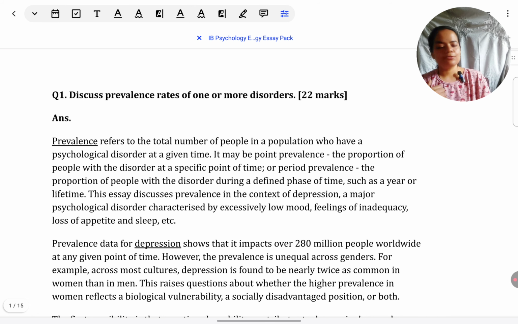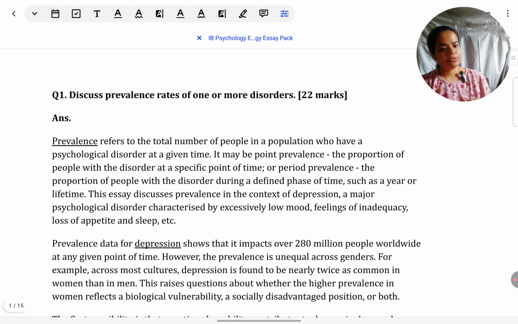Okay, so how should we answer a discuss ERQ for year 2 in IB psychology? Actually, it's the same policy the way we answer in year 1. I'm just giving emphasis on year 2 because most students tell me they don't have enough resources available for year 2. So to bring your attention that this is something that's very relevant for your year 2, I'm emphasizing on that.